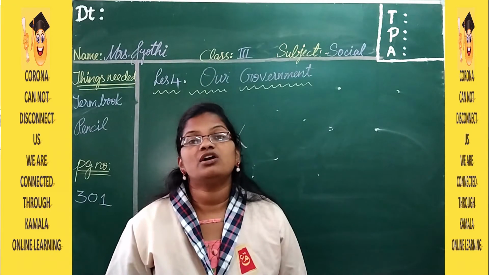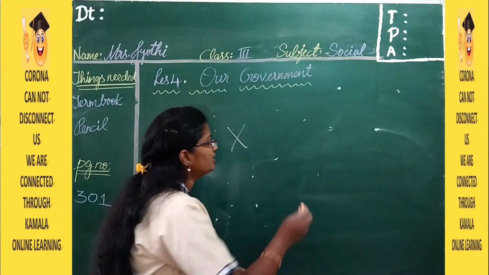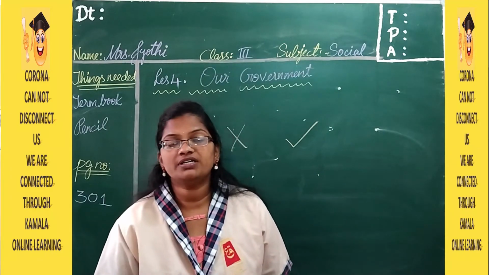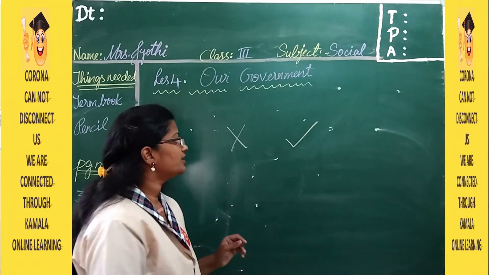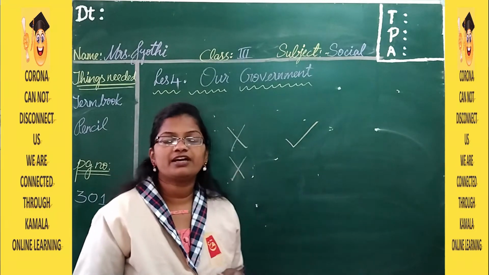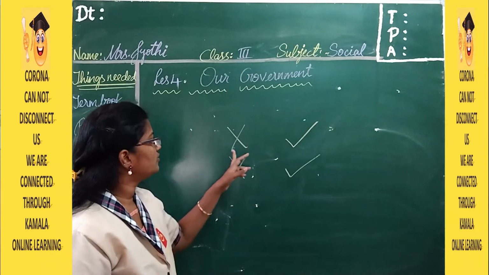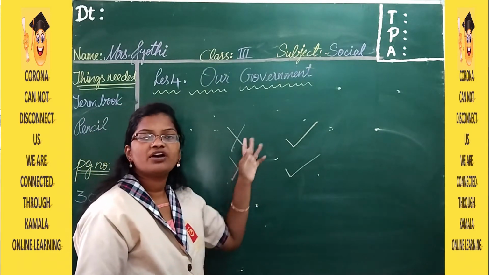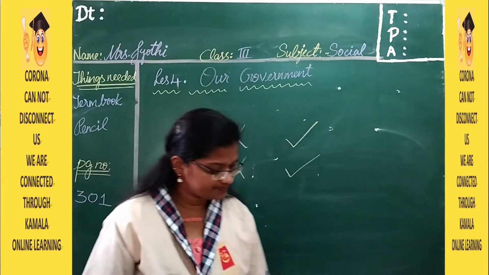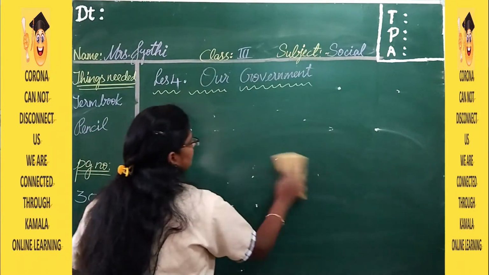Then the second one is lotus. Yes, the national flower is lotus. So give a tick mark. Then national bird. National bird is peacock. But here there is a sparrow. So it is wrong. Then the national flag. Our national flag is the Tiranga tricolor. So it is correct. So near the lion and near the bird sparrow you have to give cross, and near lotus and near the flag you have to give the tick mark. So this is the warm up. Now moving on to the lesson.